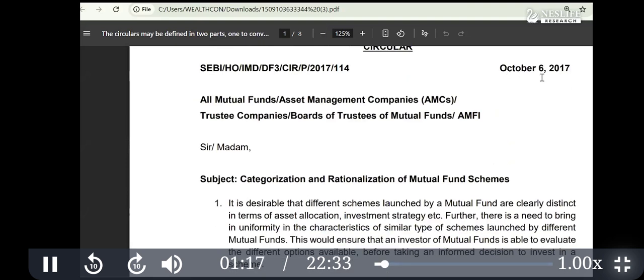Before 2017, mutual fund categories were not systematically organized. Fund managers used to give fancy names and do whatever they wished, so comparison was complicated or not correct. So SEBI came with a circular that you should have specific categories, and gave specific guidelines.